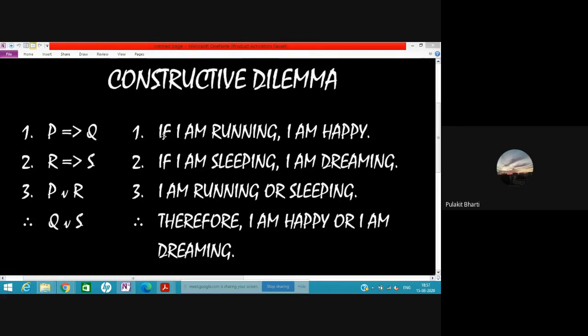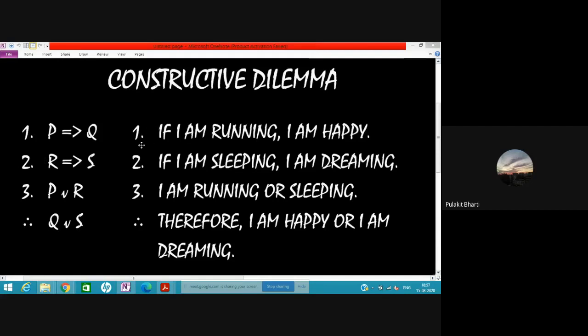Let me explain. There are two hypothetical premises here. One is, if I am running, then I am happy. This if-then type of proposition is called a hypothetical proposition. And if I am sleeping, then I am dreaming. So the conjunction of these two hypothetical premises is our first statement. They have written here one and two. In dilemma, we take the conjunction of these two as the first premise.